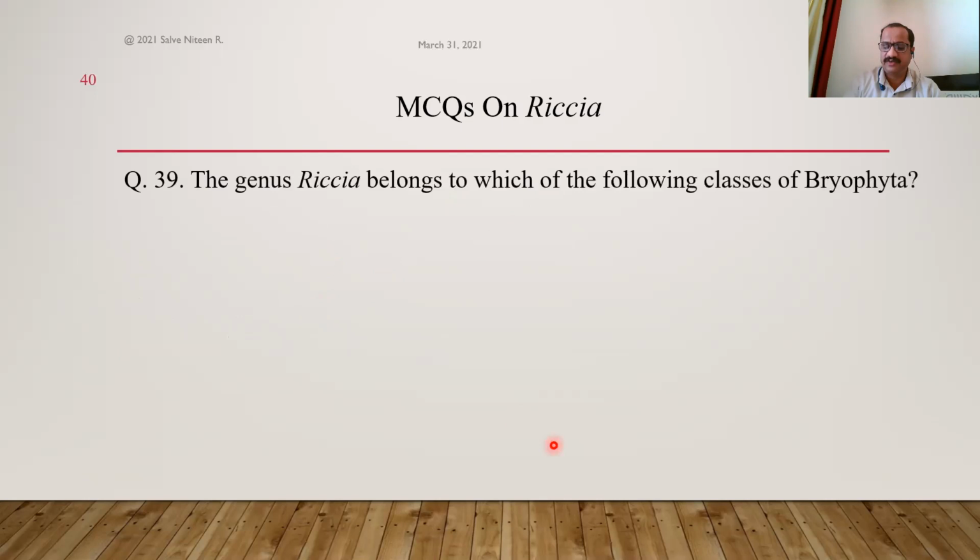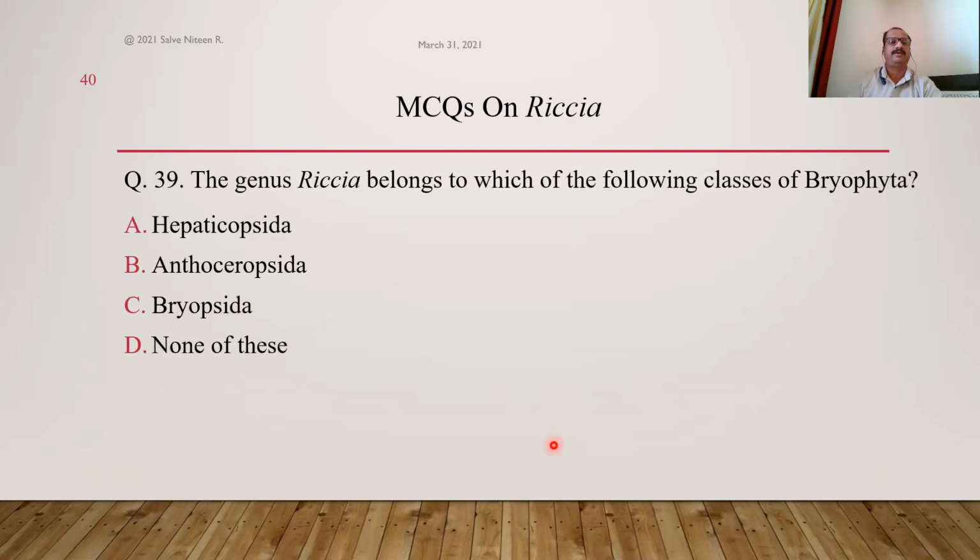The next one is genus Riccia belongs to which of the following classes of Bryophyta? There are three classes: Hepaticopsida, Anthoceratopsida, Bryopsida. We know it is a very primitive plant. It belongs to the first class, that is Hepaticopsida, also called liverworts, because the shape of most of the plants, including Riccia, is like the liver of animals, liver of human beings. And this is called the doctrine of signature. That is, the plants or plant parts resemble the structure of some animal organs.